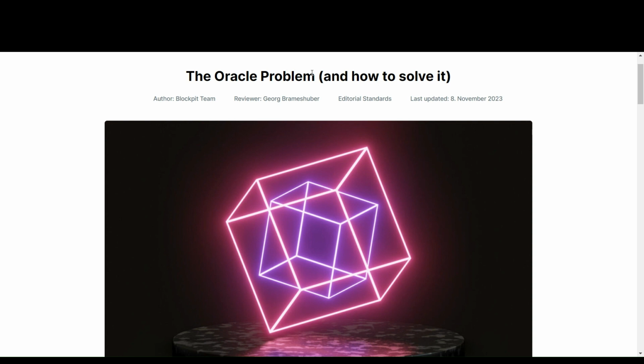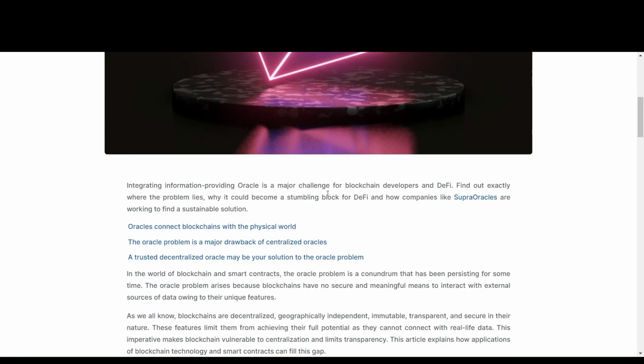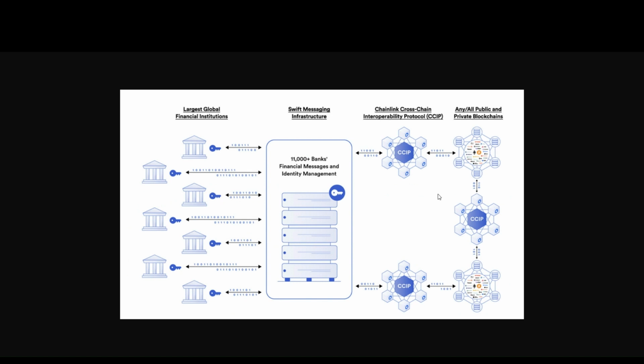So, first of all, the oracle problem and how to solve it. In short, a major challenge for blockchain developers is the oracle problem, which means that in order for blockchains and all of the cryptos to be useful, they have to get real world data through oracles. But the problem is that they have to have trustworthy and decentralized oracles in order to do so, which is what Chainlink aims to solve through the CCIP protocol, which connects all kinds of blockchains to oracles that provide real world data in order to bridge the gap between the real world and blockchains. So it's the solution to this problem right here.